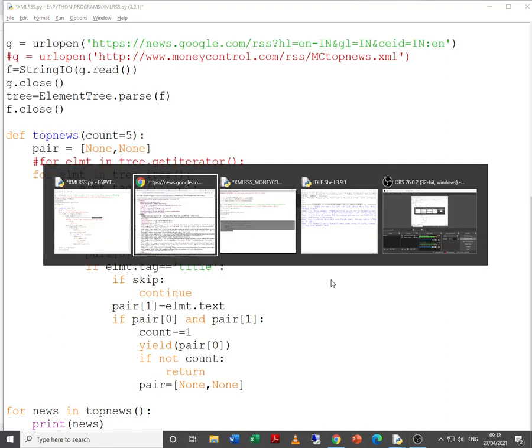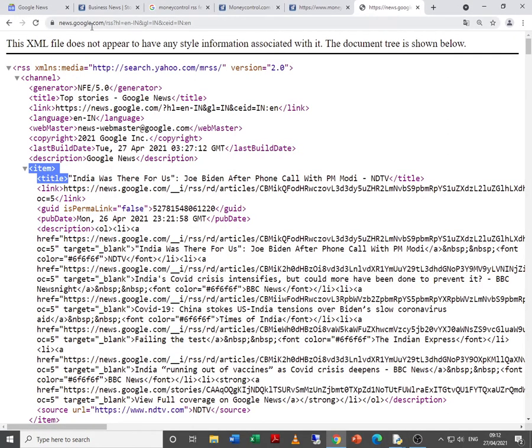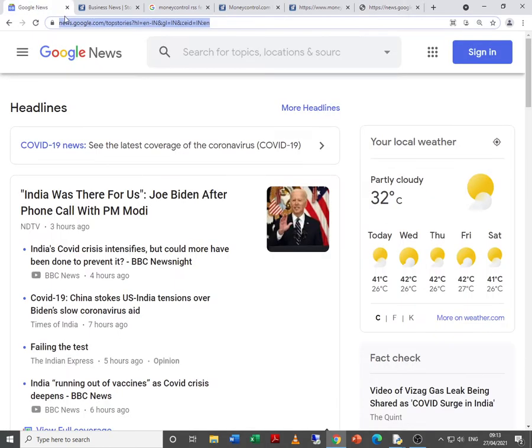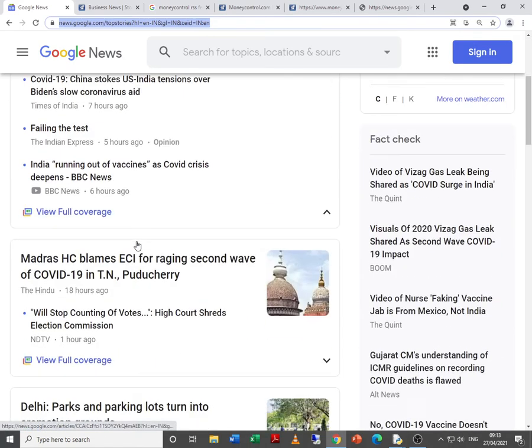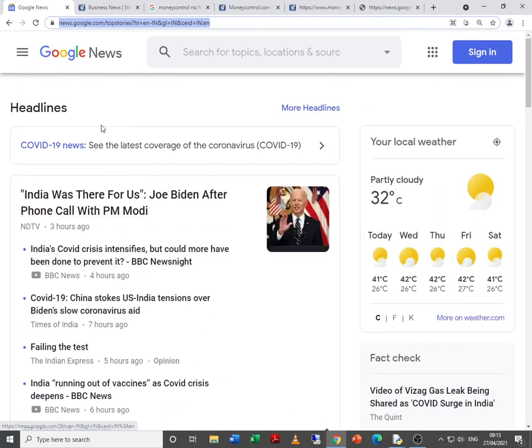Again let me go to the web page. This is news.google.com. The first title that we come across is top stories, Google News. Now actually this is just a heading that is coming up. Let us try to check it up over here. Yes, these are the headlines over here.